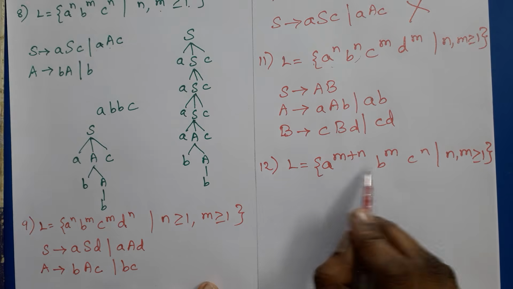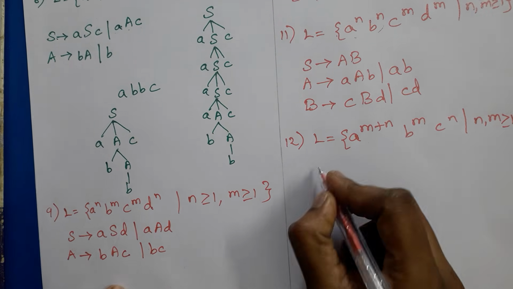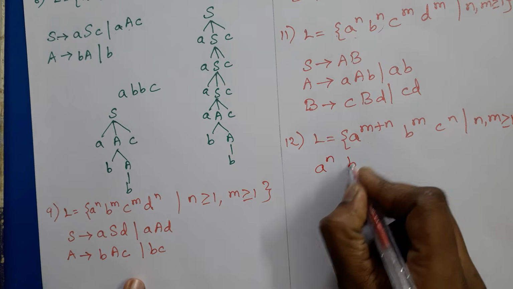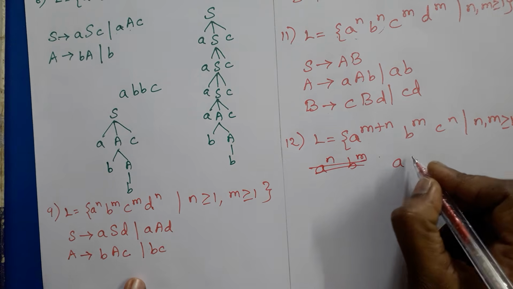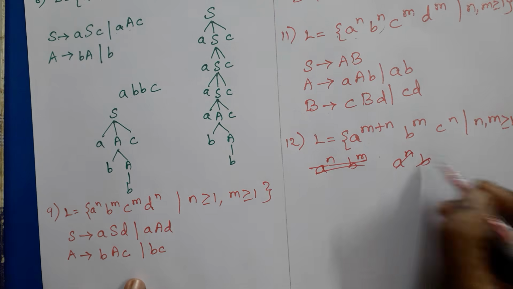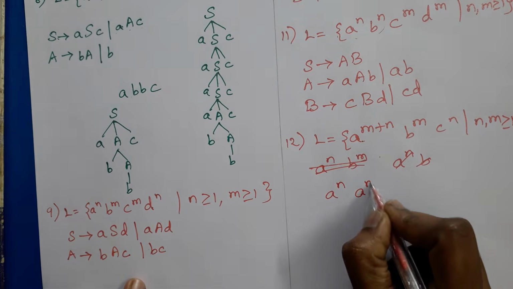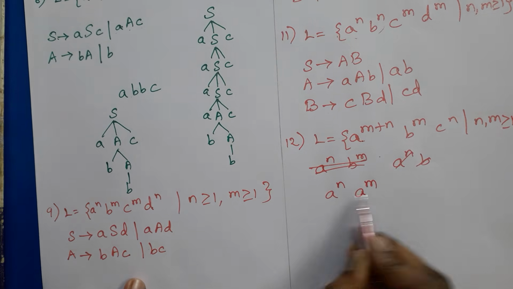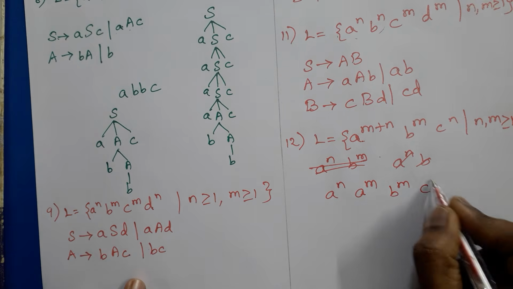So A to the power m plus n can be written as A to the power n, A to the power m, then B to the power m, C to the power n.